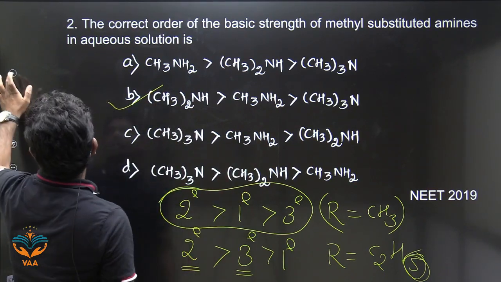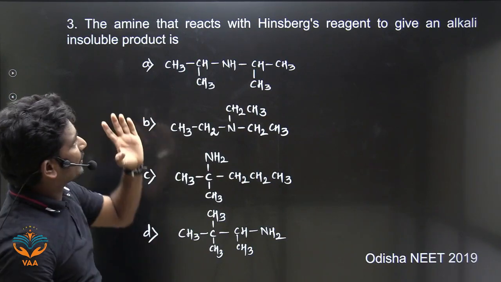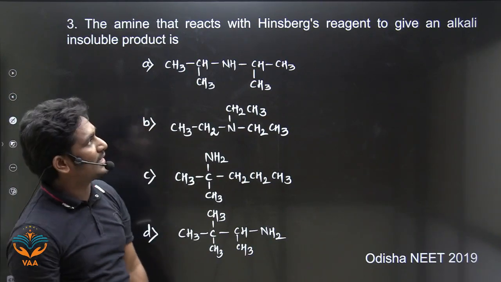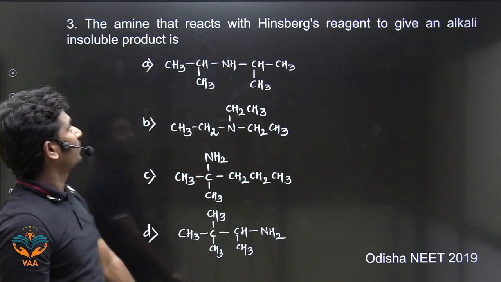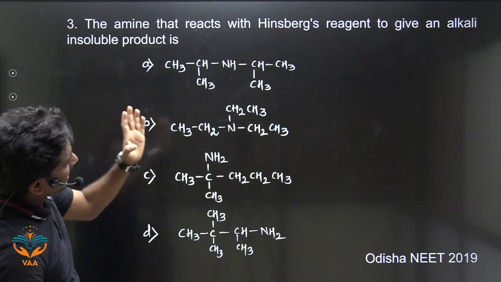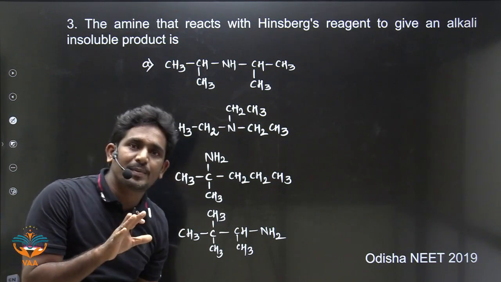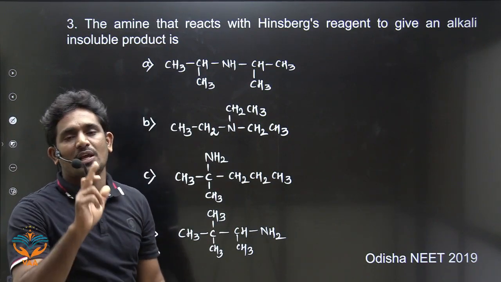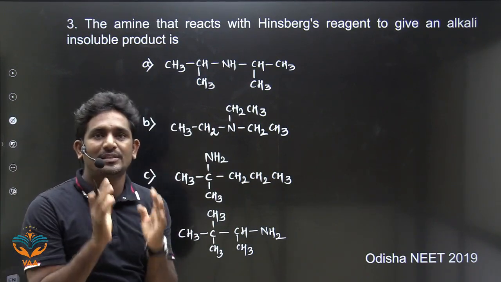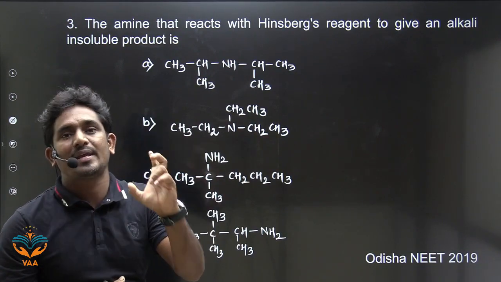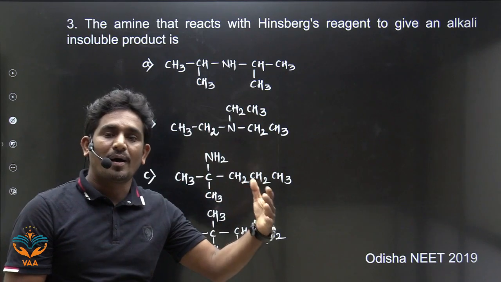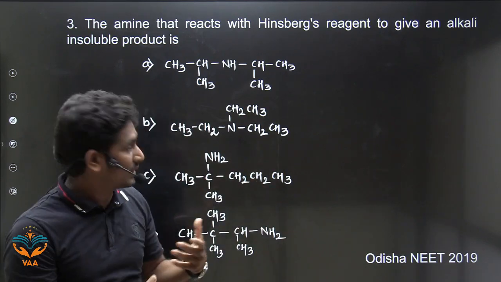Okay, the next one. The amine that reacts with Hinsberg reagent to give an alkali-insoluble product is... What is Hinsberg reagent? Benzene sulfonyl chloride. Benzene sulfonyl chloride, when treated with primary amines, will give one product. What is that product? We will see now.